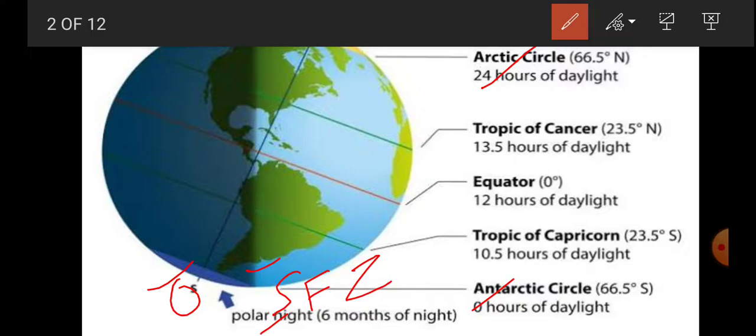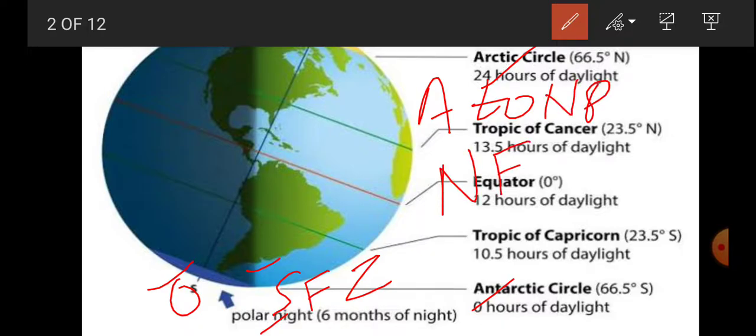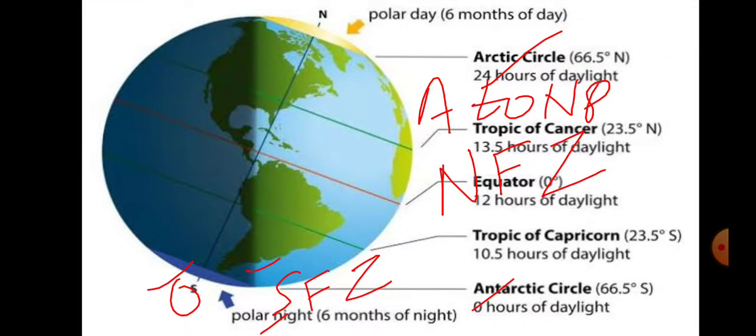And from Arctic Circle to North Pole is North Frigid Zone. As you can see, this yellow region is showing the North Frigid Zone, and this dark blue region at the bottom of the earth is showing the South Frigid Zone.